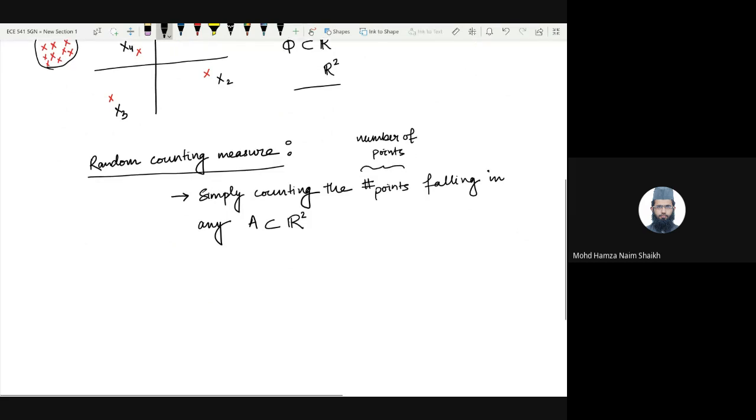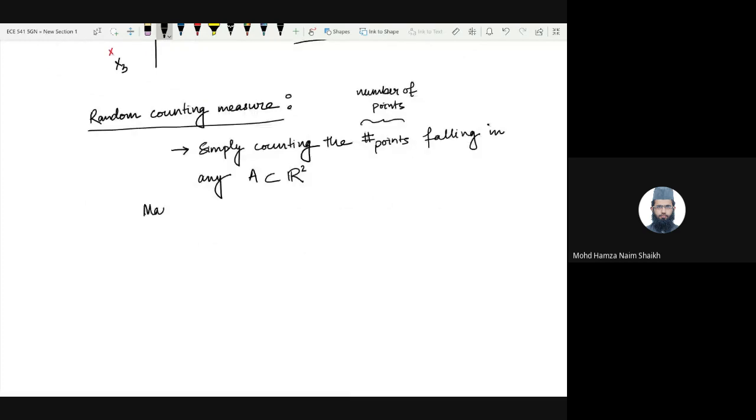Okay, so mathematically, it is denoted as psi of A, which is simply the number of points falling in a set A, is the summation of the indicator functions that xi belongs to A or not, right?